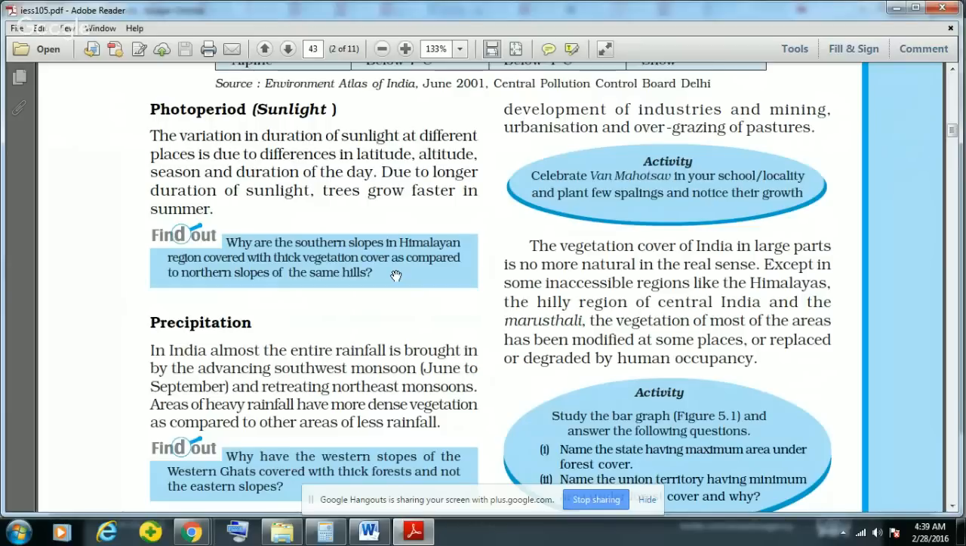But as soon as you go up to the northern slope of the same hills, snowfall will occur. That is, snowfall will actually hinder the growth of vegetation. So this is the reason why the southern slopes in Himalaya region are covered with thick vegetation.